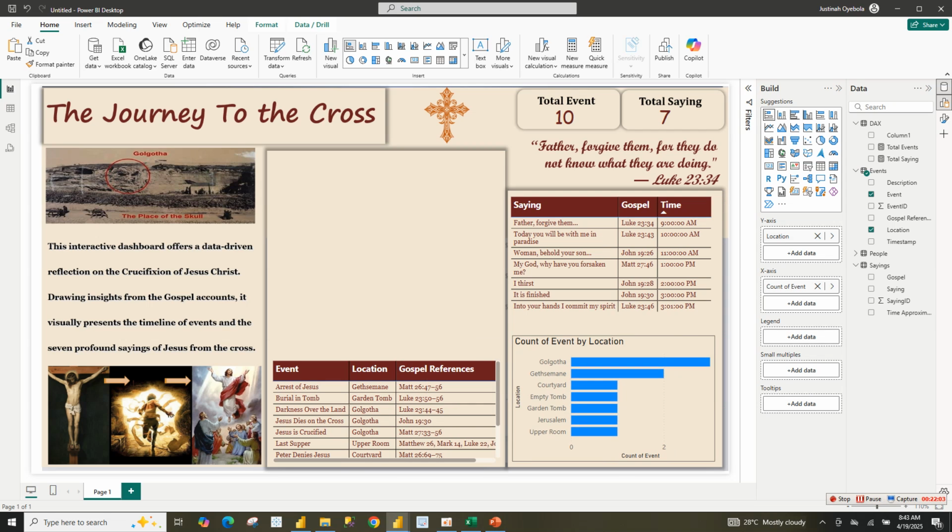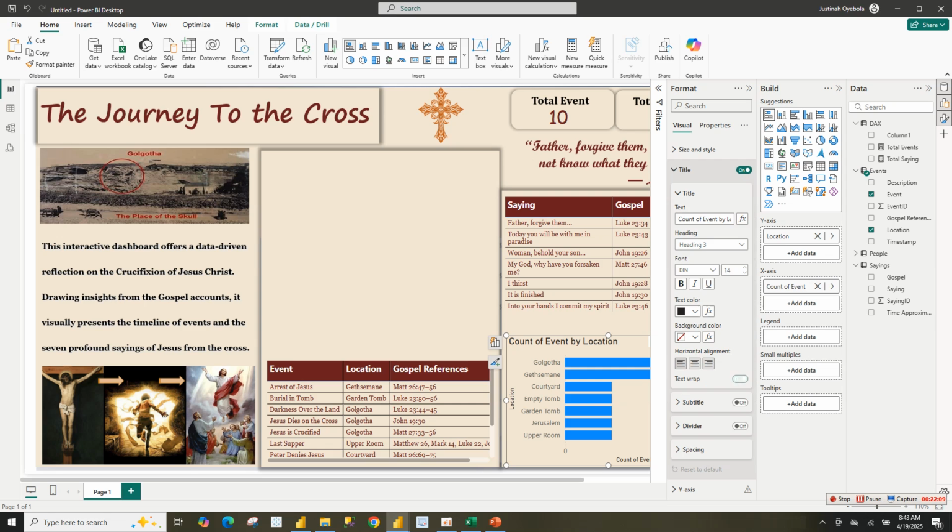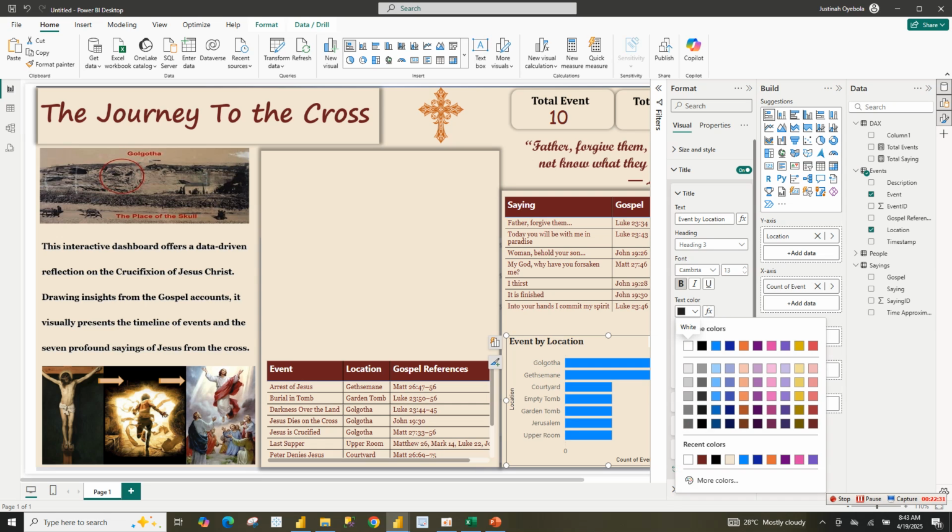So now I'm going to format this bar chart. First the title, remove this count of event, then just leave it as event by location. You can decide to change your fonts.